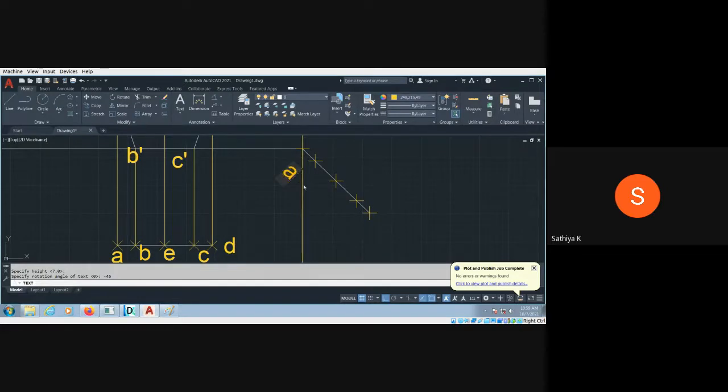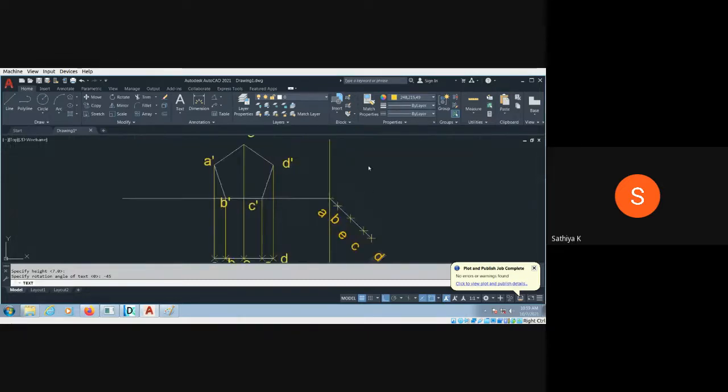Here A. Then B. The second point is B. The third point is E. The fourth point is C. And the final point is D. You can give it like that. Okay, then enter and escape, and I have to make the projection again.